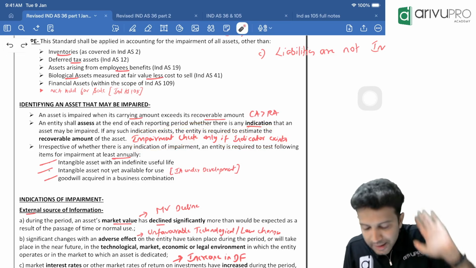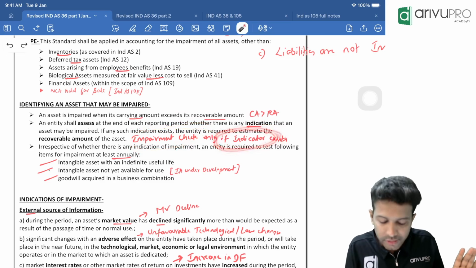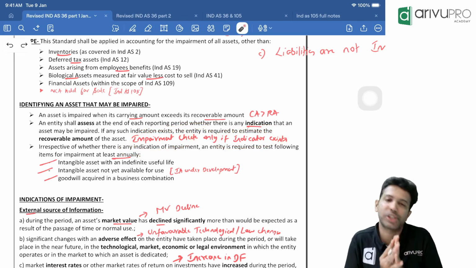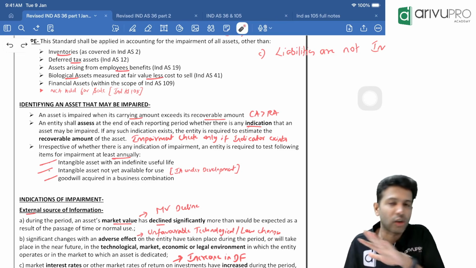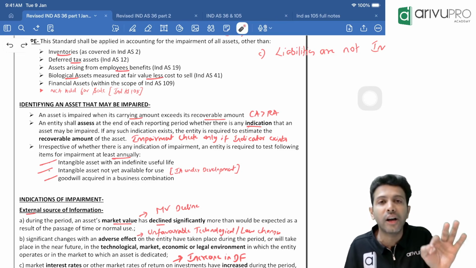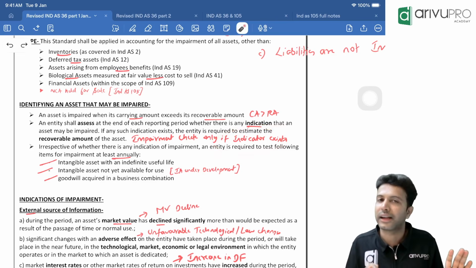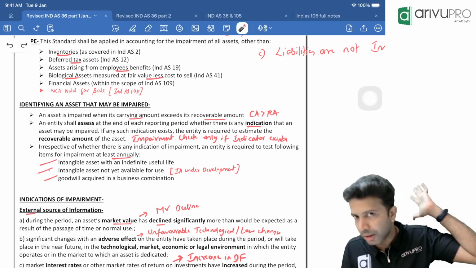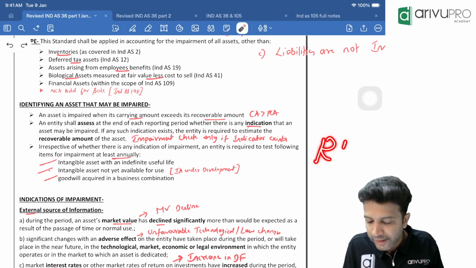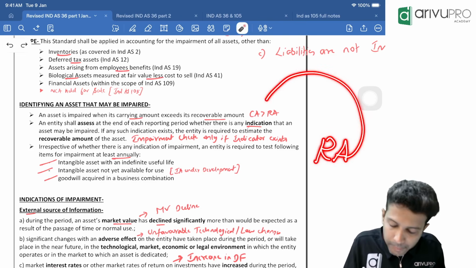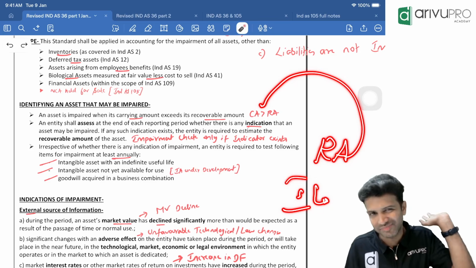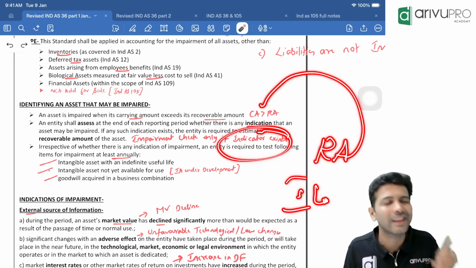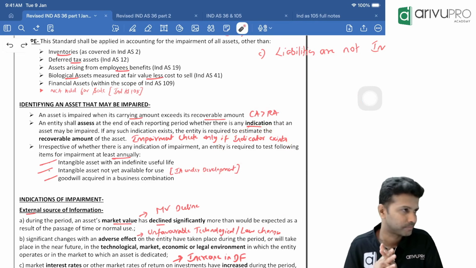On the day the impairment indicator comes, on that day you will do the impairment check. So it is not year beginning, not a monthly, quarterly or yearly activity. It is an indicator-based activity. The moment an indicator comes, that day you will find out the recoverable amount, compare it with carrying amount and book impairment loss if necessary. So it's entirely driven by indicators. Understood this? So far good.